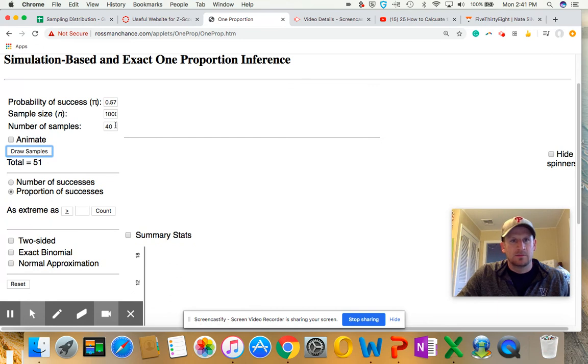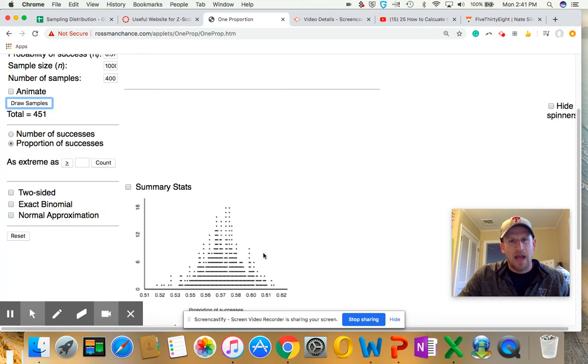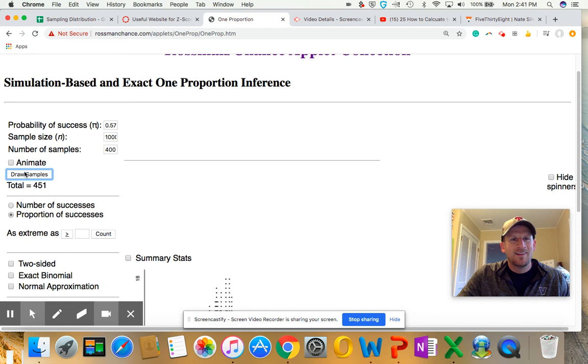Let's keep going. All right, let's change this from 40 to 400. Okay, let's do 400, draw samples. Now do you see a normal distribution? Kinda, right? I'm thinking of like the castle at Disney World, right? This kind of looks like that logo a little bit. Maybe.